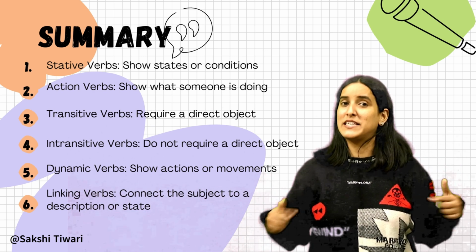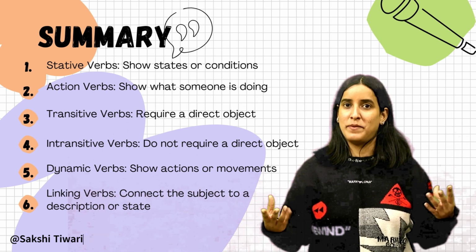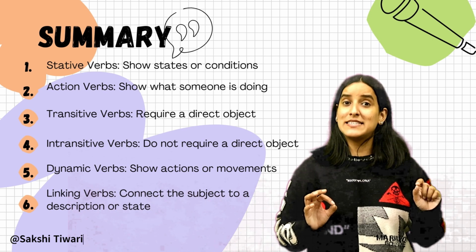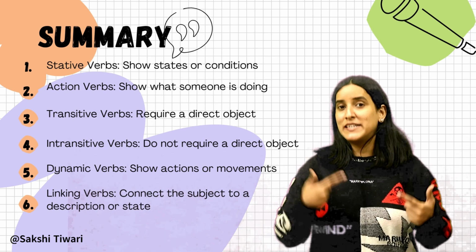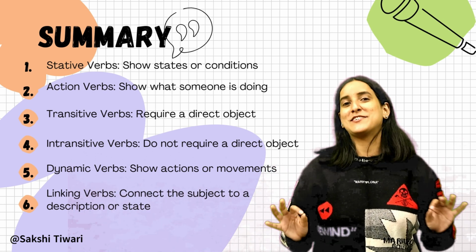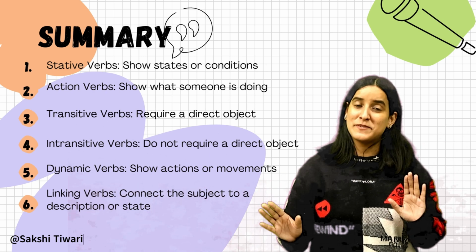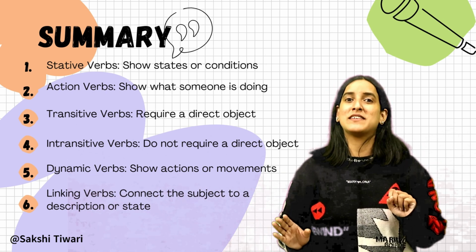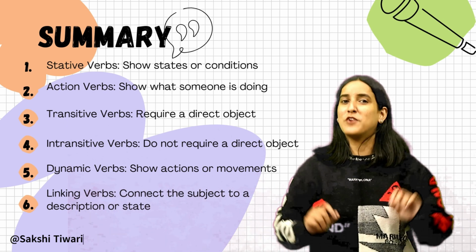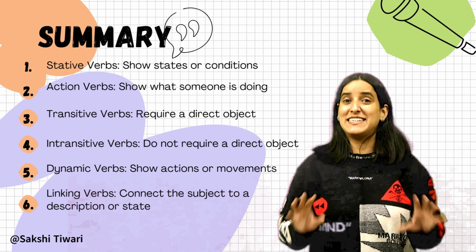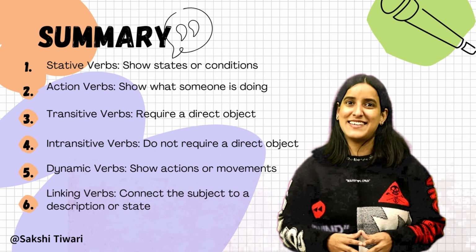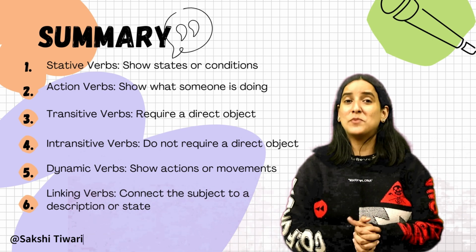How to identify a verb? See, ask yourself what is happening. If it's an action, it's probably an action verb. Ask, does the sentence need something to complete the meaning? If you answer yes, it's probably a transitive verb. And if the verb describes a state of being or condition, it's most likely to be a stative or a linking verb. All right, great. So by identifying the type of verb, you can better understand how it works in a sentence. Excellent. Now, how about we practice some?